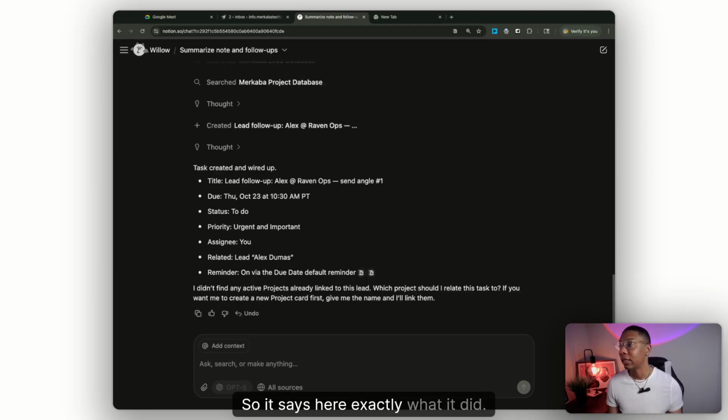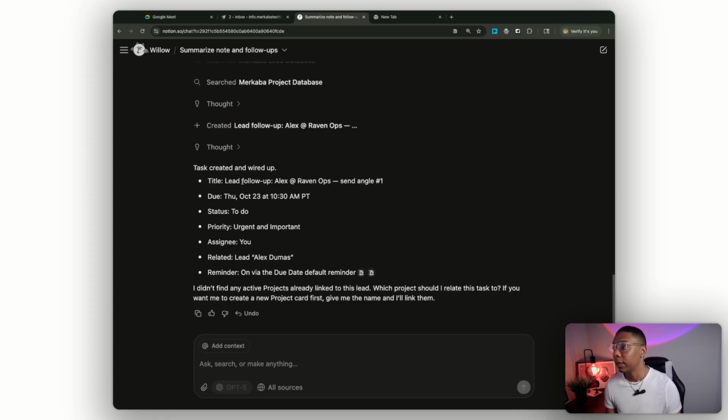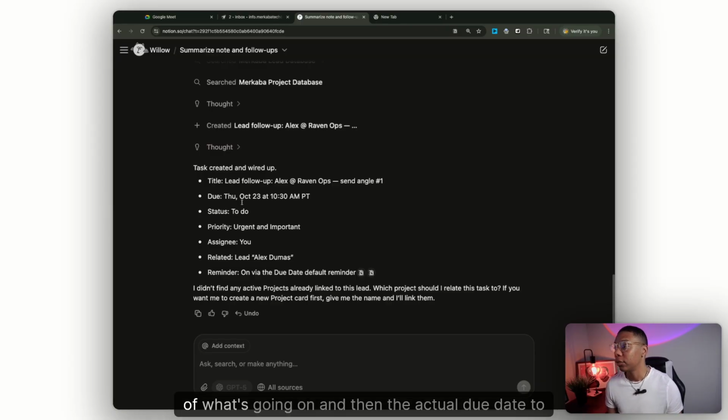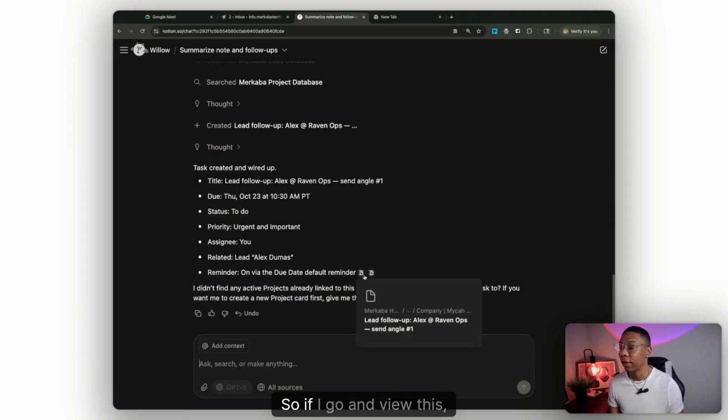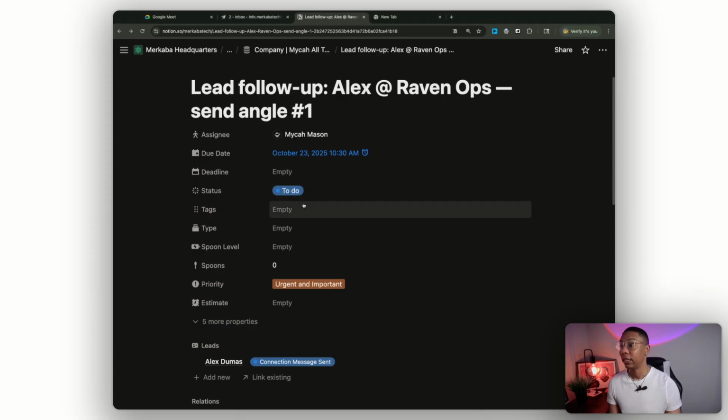So it says here exactly what it did. It says that the task was created and wired up. So basically, here's the title of what's going on, and then the actual due date to do. So this is the actual task, and then it's related to Alex. So if I go and view this, a task has been created, a reminder has been set, it's urgent and important for me, so the priority is already set, so it's good to go.